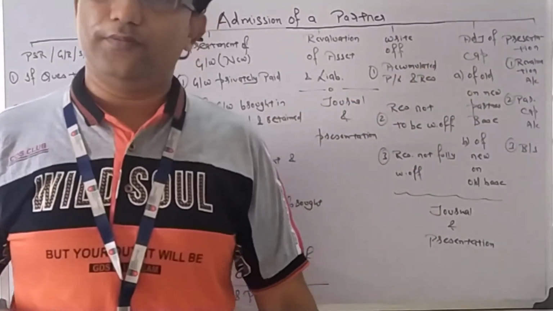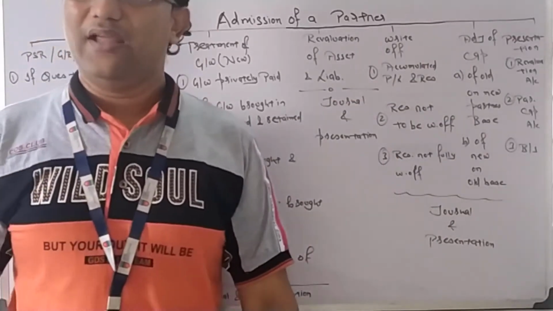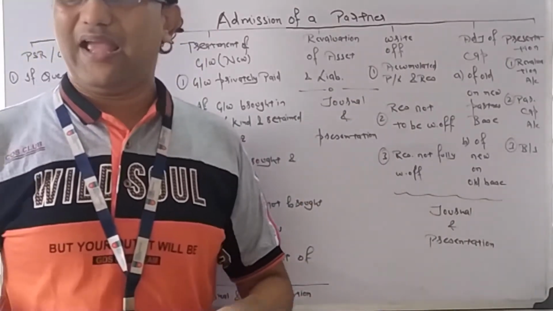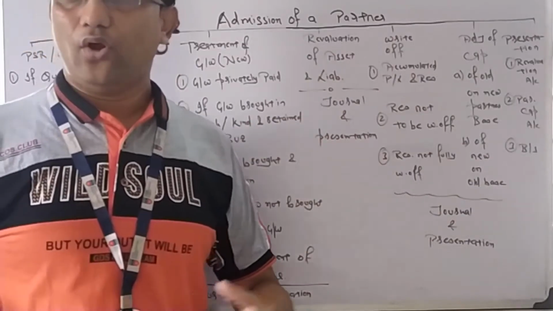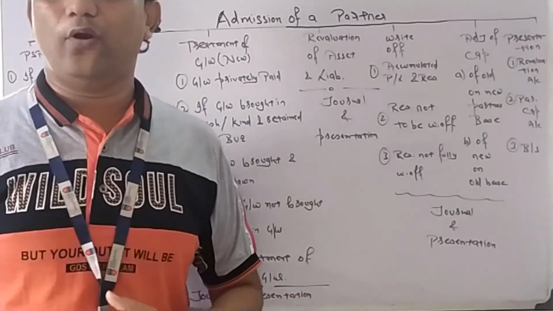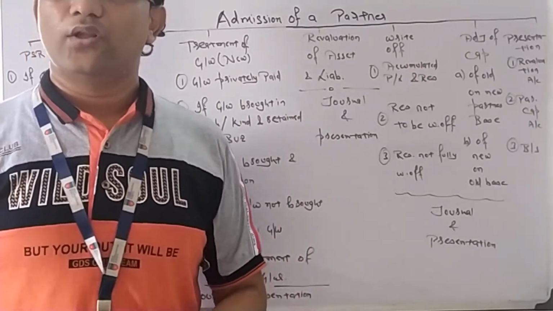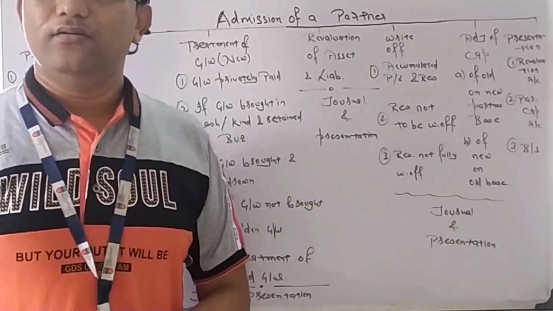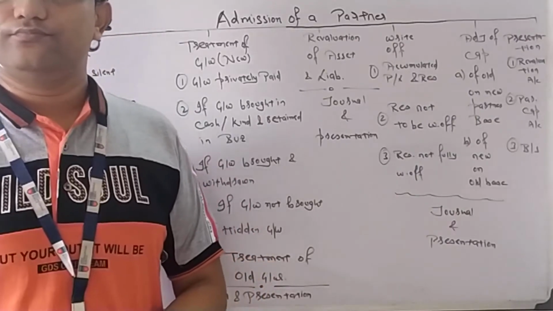Now, the last part will be adjustment of capital. As all these things are happening, asset and liabilities figures are changing, all results, old PLs are written off, new goodwill is brought in. And we are thinking that we should change our capital.